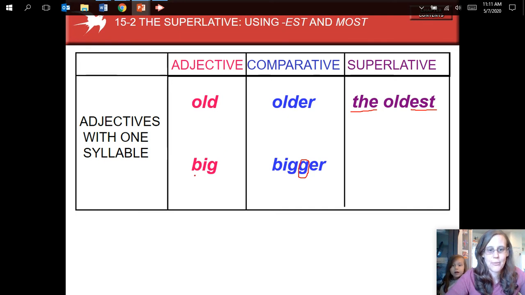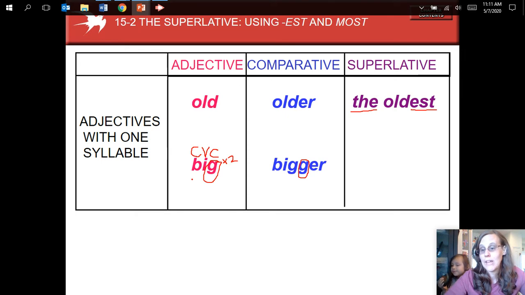Because we look at the 3 last letters. If the last letter is a consonant, the letter before it is a vowel, and the letter before that is a consonant, we need to double the last letter.